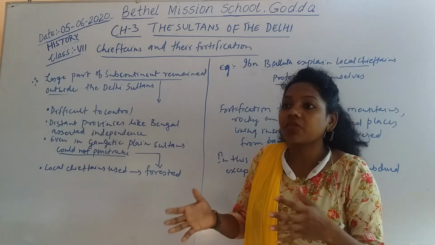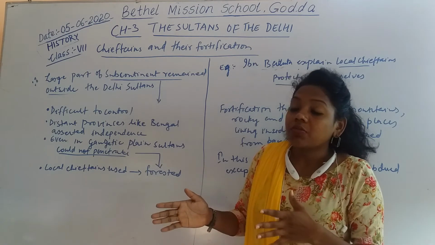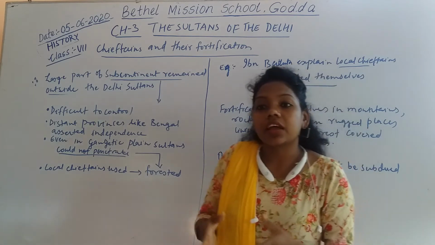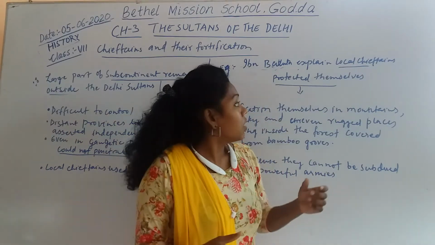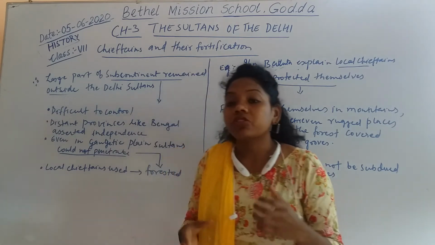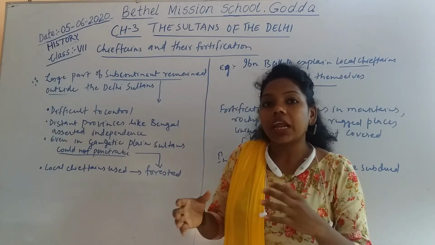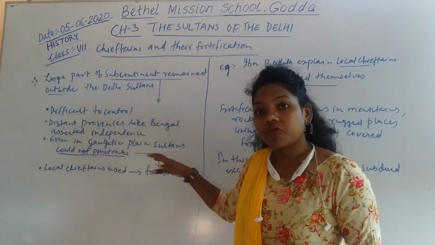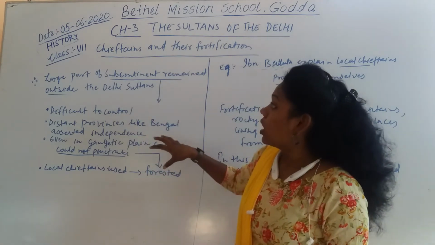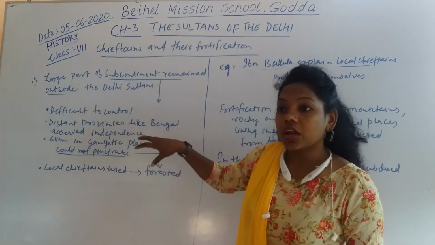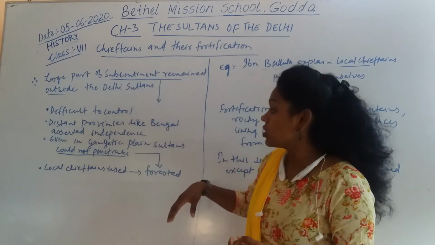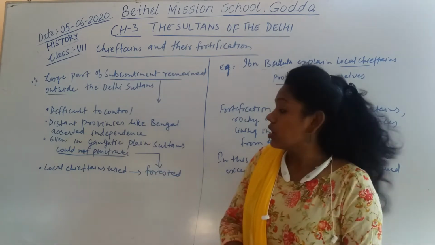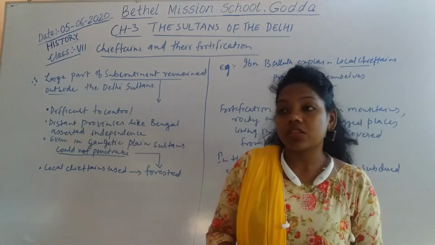And these chieftains took the thick forest as an advantage to hide inside the forest. Whenever they came in search of these local chieftains, they used to hide inside the forest, or in thick bamboo plants, the bamboo trees, the bamboo bushes. So they were unable to search for them. So these were the difficulties faced by the sultans to force the higher landowners or the local Samantas to accept the sultans' authority.